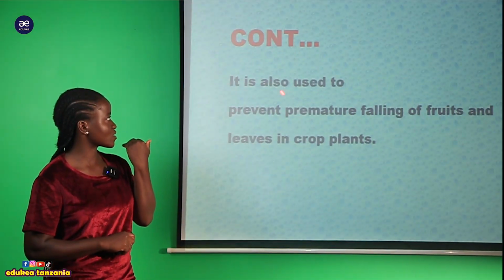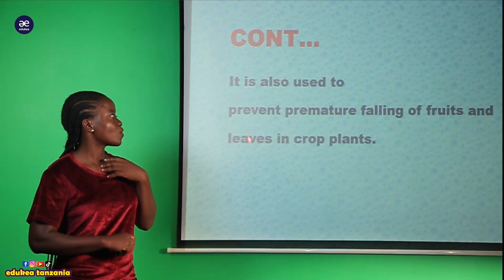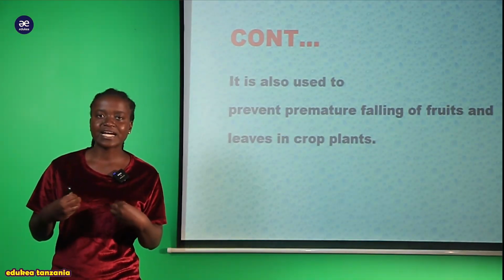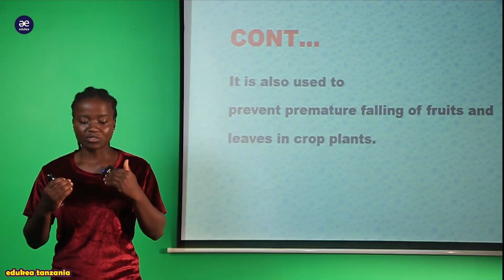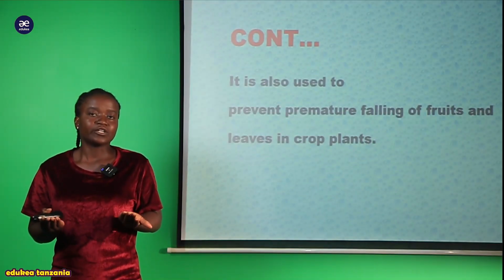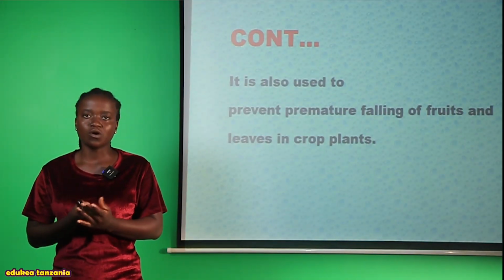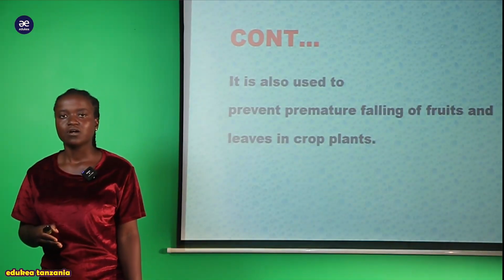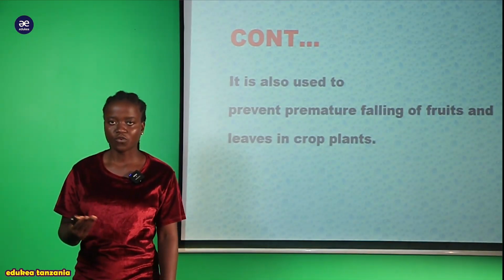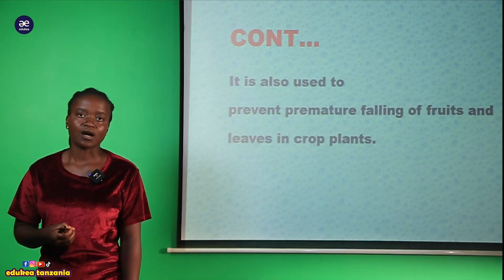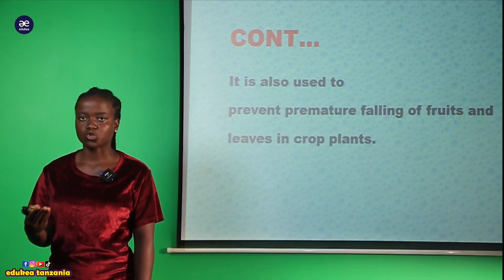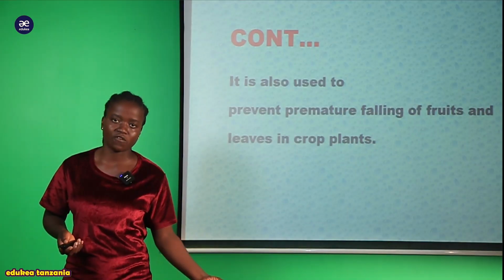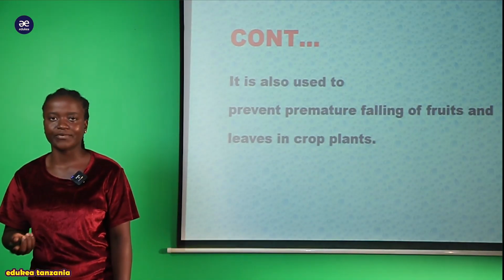So now hapa tunaweza kusema kwamba also inatumika ku prevent premature falling of the fruit. Unakuta tunda halijakomaa lakini unakuta linaanguka. Lakini due to the presence of this auxin hormone, it is used to prevent premature falling of the fruit before it has already grown up or it is already mature. So now my students, those are the uses of the auxin hormone in agriculture.